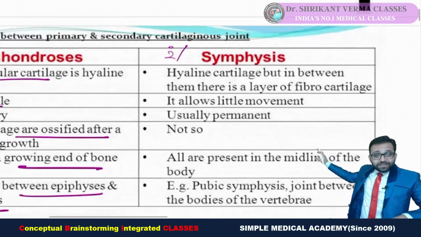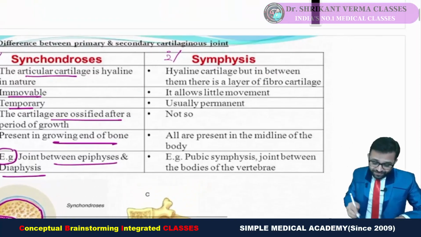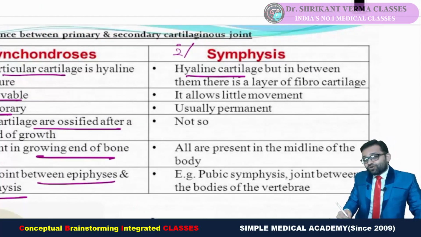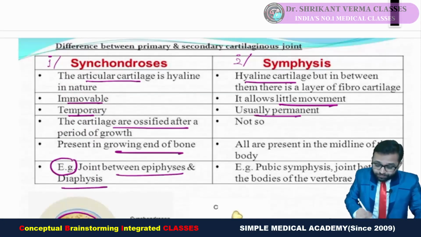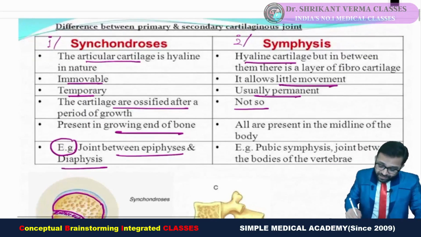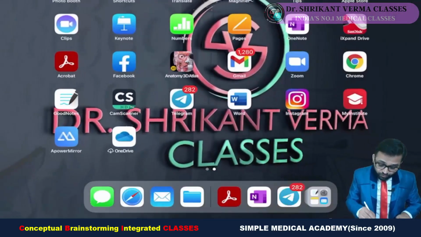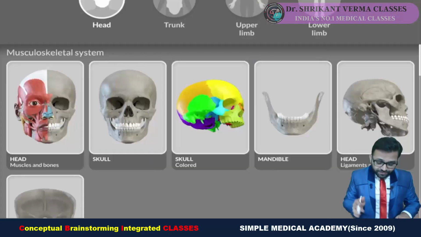And in the same way, the secondary or symphysis joint, like the pubic symphysis: there is hyaline cartilage, but in between them there is a layer of fibrocartilage. There is a small movement there, usually permanent, and they are not ossified. They are present in the midline of the body. This is very important. Whatever structure is in the midline, with proper three-dimensional orientation, you can work out what the different midline joints are.